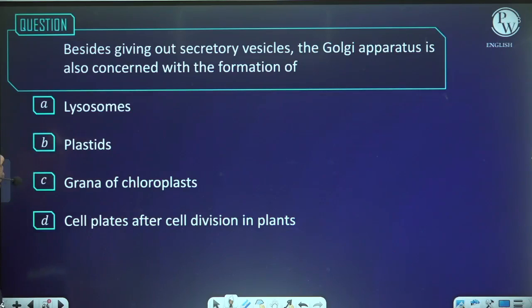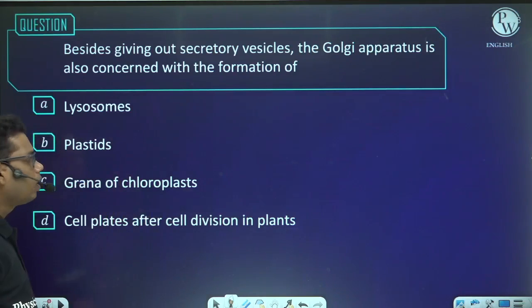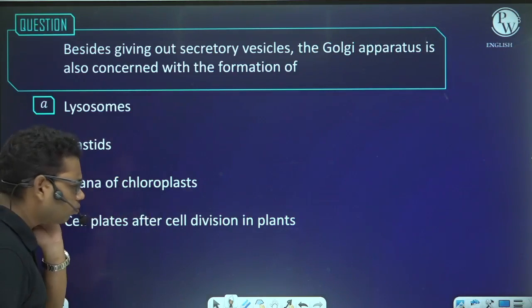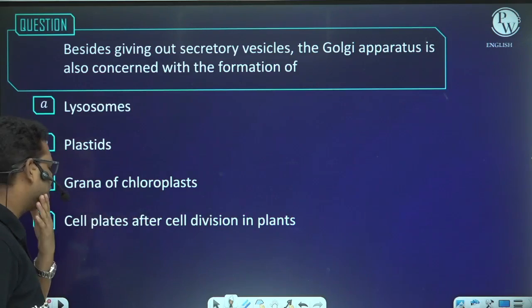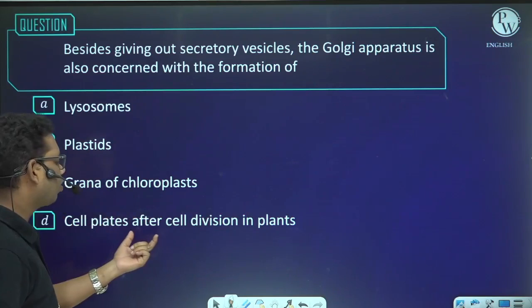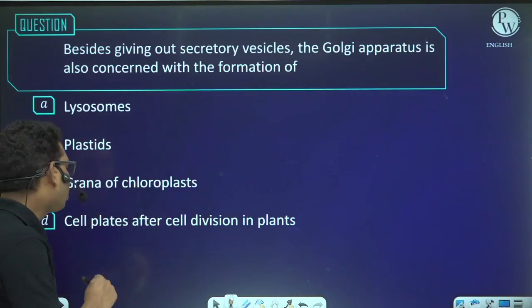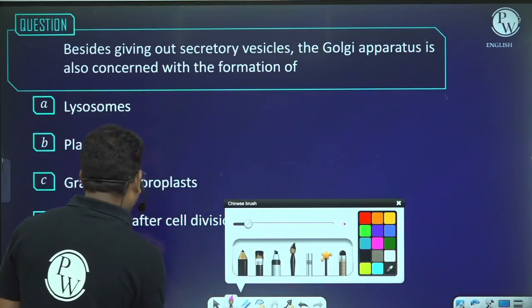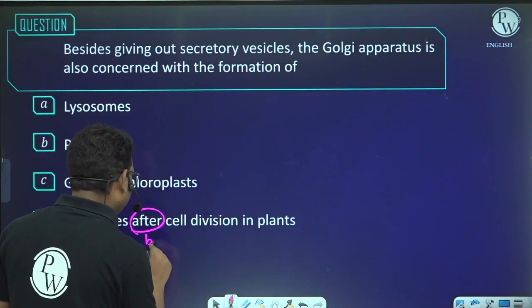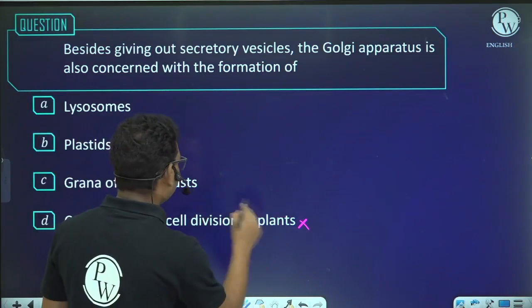Besides giving out secretory vesicles, the Golgi apparatus is also connected with the formation of what? Plastids? No, plastids have no relation with the Golgi complex. Grana of the chloroplast? No, they do not have any relationship. Cell plate after cell division? No. The Golgi body is responsible for forming the cell plate, but the cell plate is formed before cell division. It should be before. So this option is incorrect. This is also incorrect.